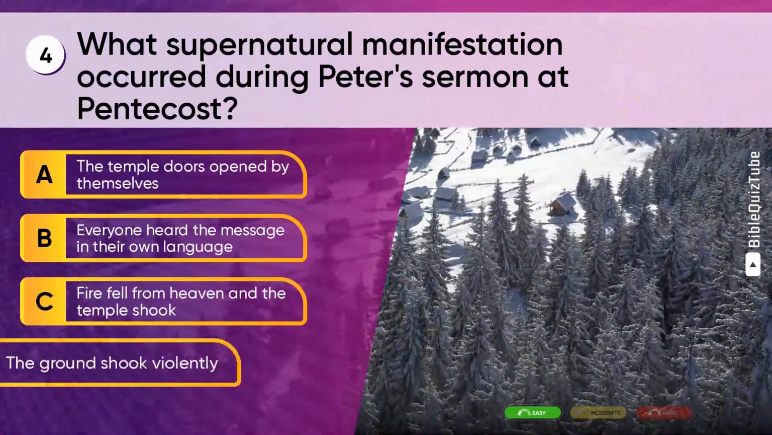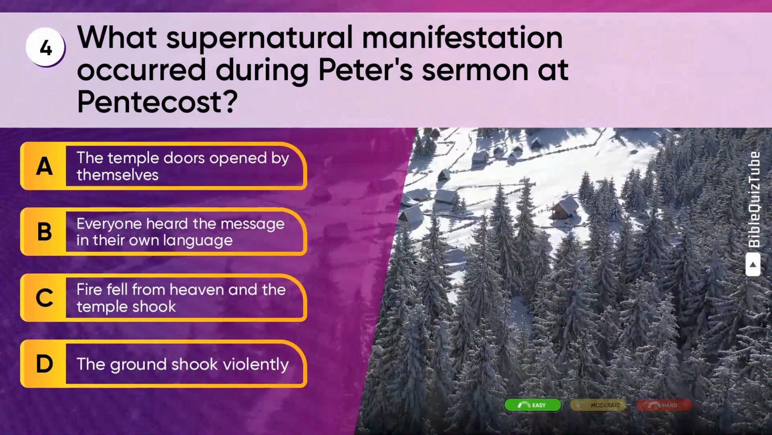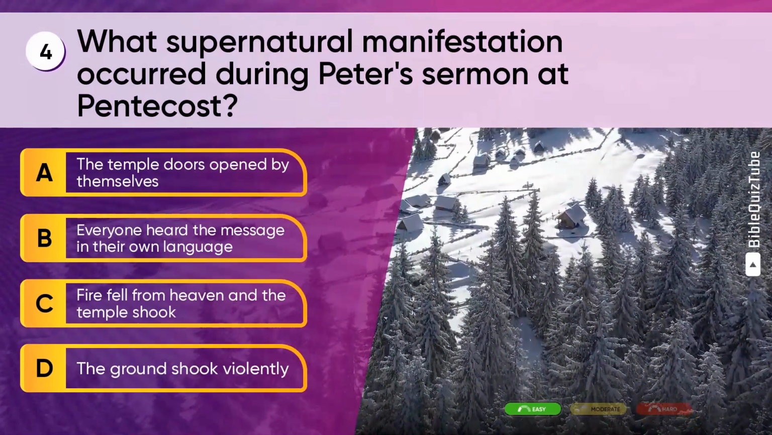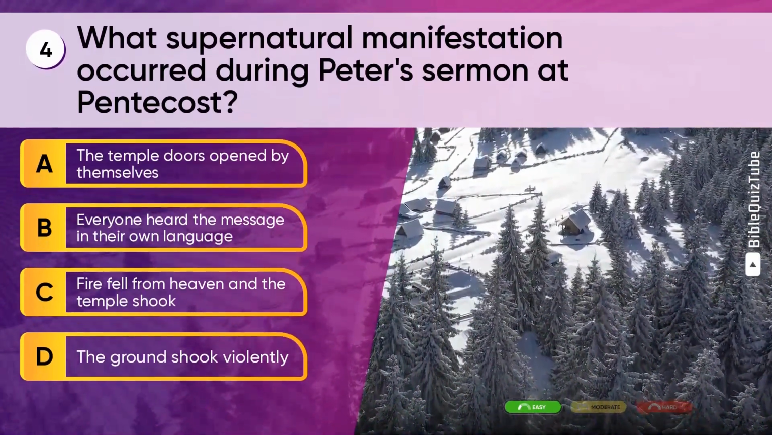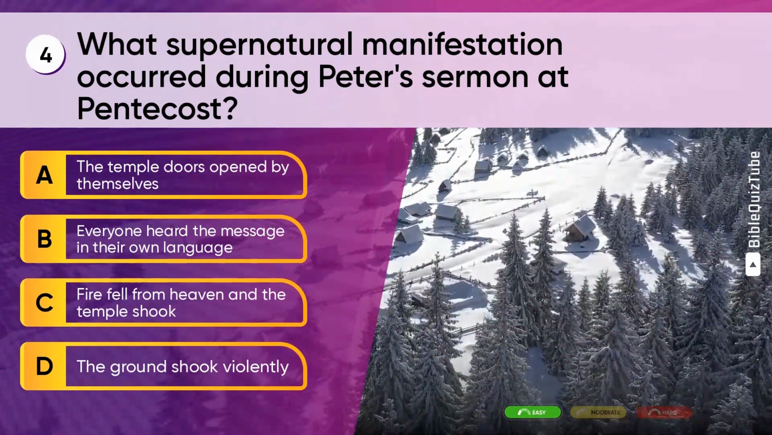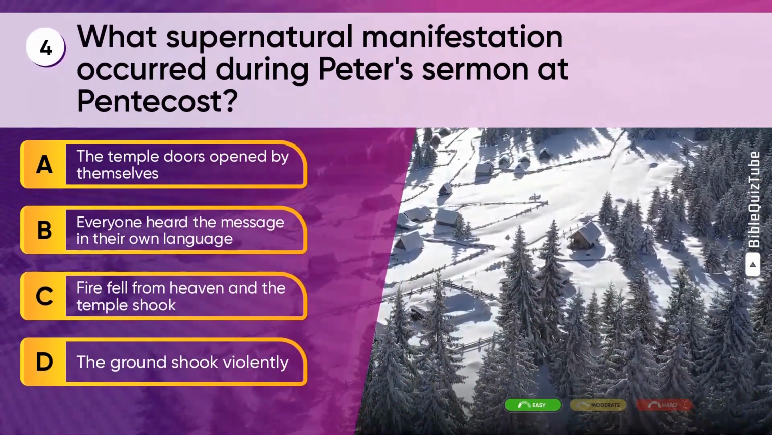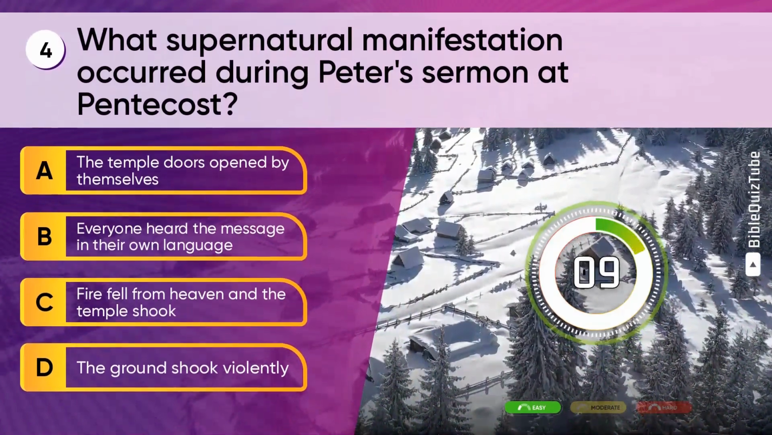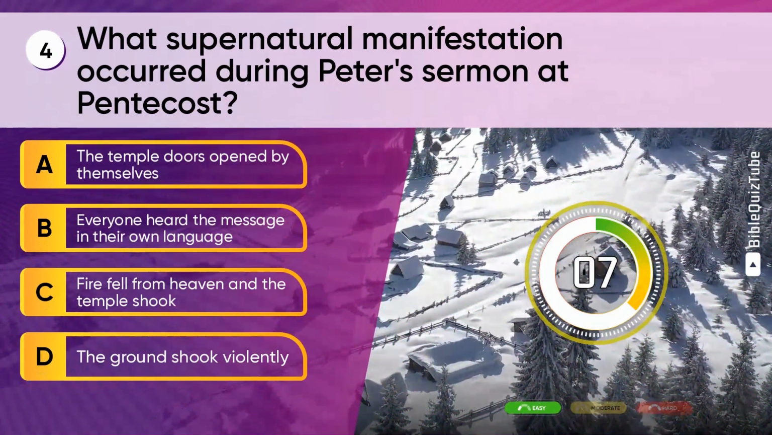Question 4. What supernatural manifestation occurred during Peter's sermon at Pentecost? A. The temple doors opened by themselves. B. Everyone heard the message in their own language. C. Fire fell from heaven and the temple shook. D. The ground shook violently.